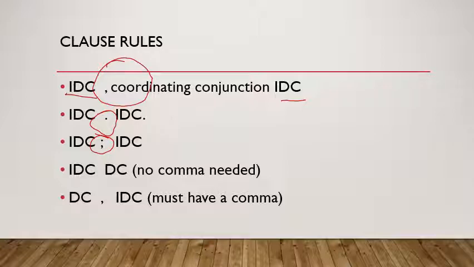If I have an independent clause first and a dependent clause second in a sentence, no comma is needed. If I have a dependent clause first and an independent clause second, I must have a comma. So if you're not familiar with these rules or with these words, you may want to go back and listen to this video again.